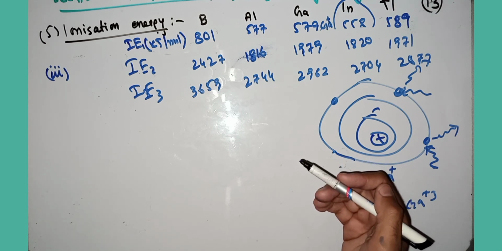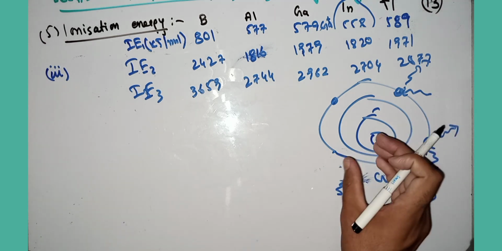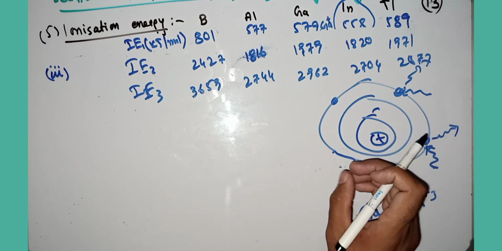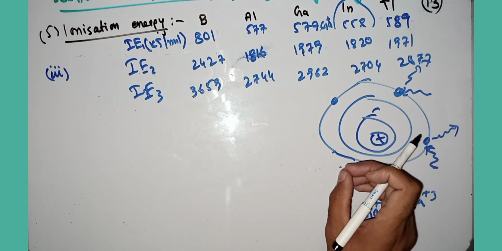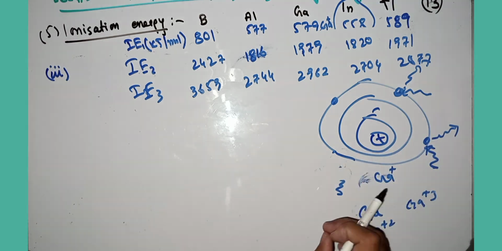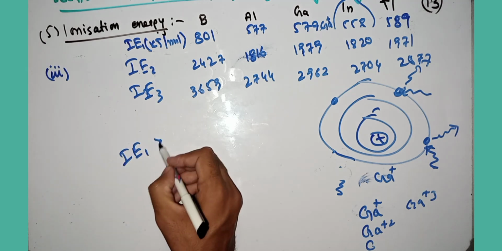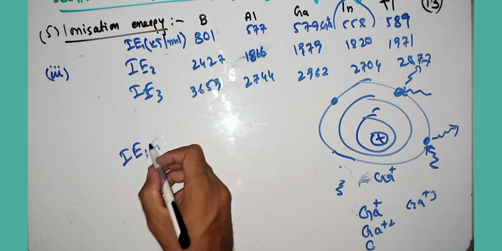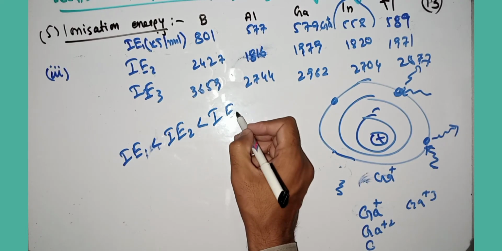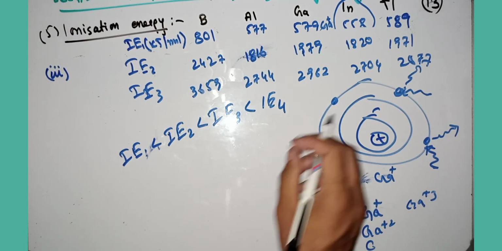So the nuclear force that holds the electrons will increase. That results in a decrease in ionic size, shrinking the ion, and thus more and more energy is required for the removal of the second, third and subsequent electrons. So the first ionization energy will be less than the second, the second less than the third, the third less than the fourth, and so on.